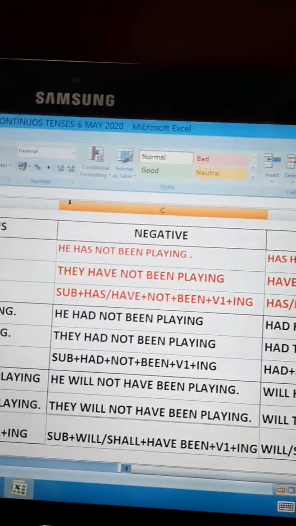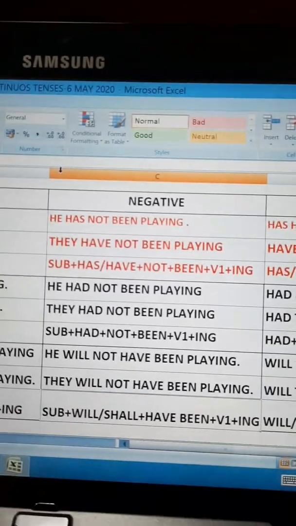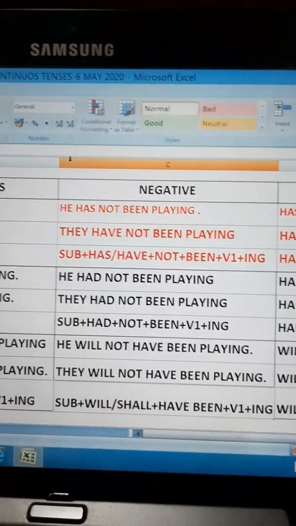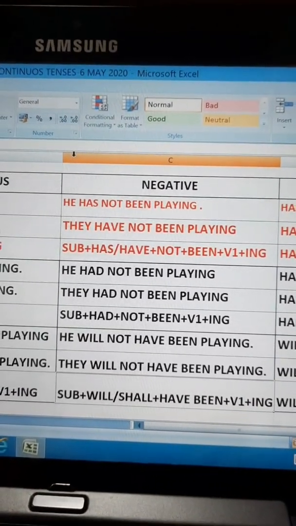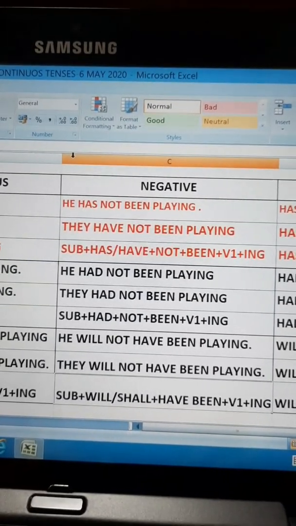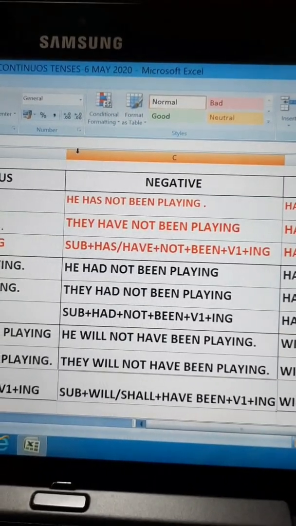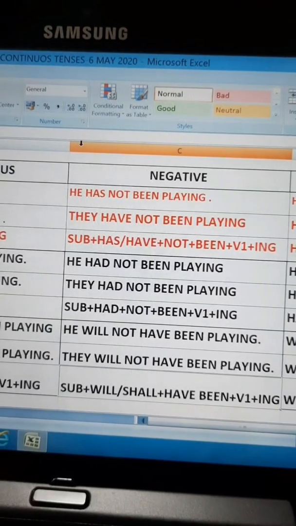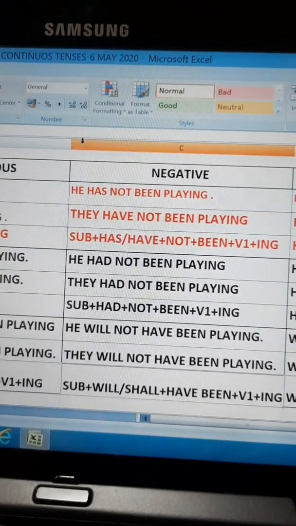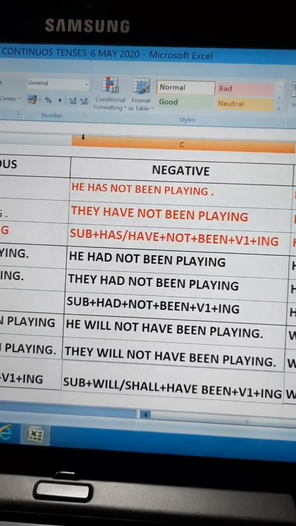Let us see the negative of the same sentence. Here we don't have to make many changes. Only after has we have to put not. He has not been playing. They have not been playing. And the order is subject plus has/have plus not plus been plus first form of verb and ing.